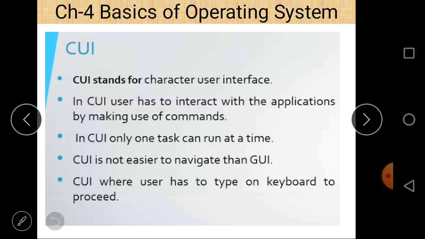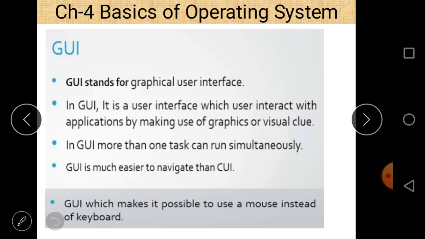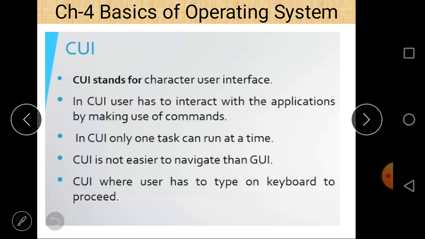In CUI, commands are given in the form of characters using a keyboard, and in GUI, commands are given using a mouse, by mouse click. In GUI, different icons and different symbols are used to give a command to the computer system. Windows is an example of GUI and DOS is an example of CUI.